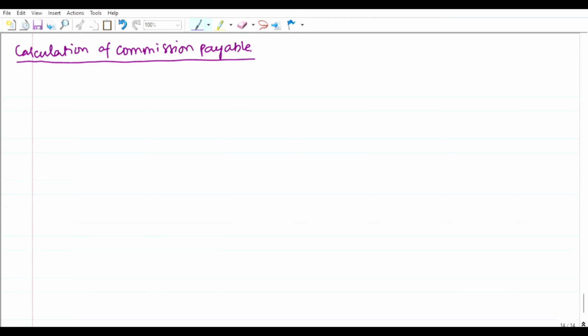Okay, let us put the heading: calculation of commission payable. How can we go about calculating it? We can treat this as working notes.